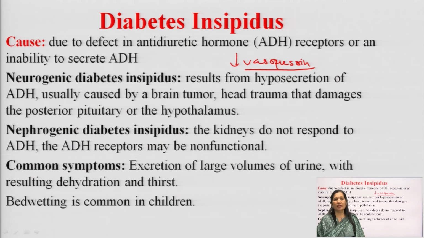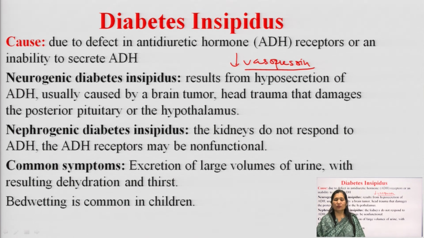Nephro means kidney. It is quite possible that the ADH receptors at the kidneys are non-functional, that is, they are not responding to the ADH.